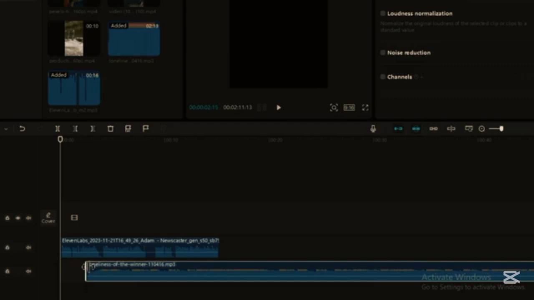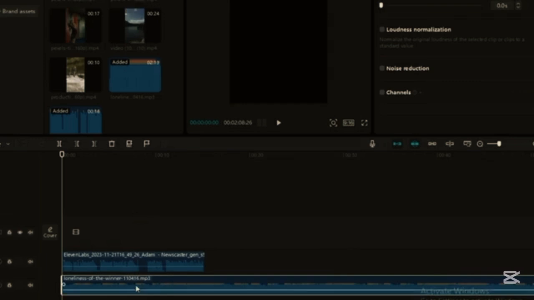To make sure the music aligns perfectly, trim the beginning of the music track and position it at the start of your video. This synchronization ensures that your message and the music work seamlessly together.